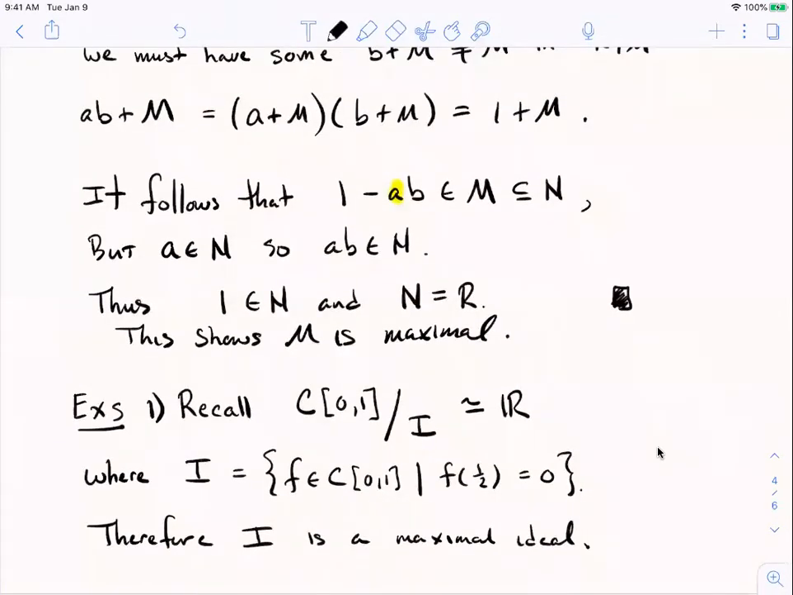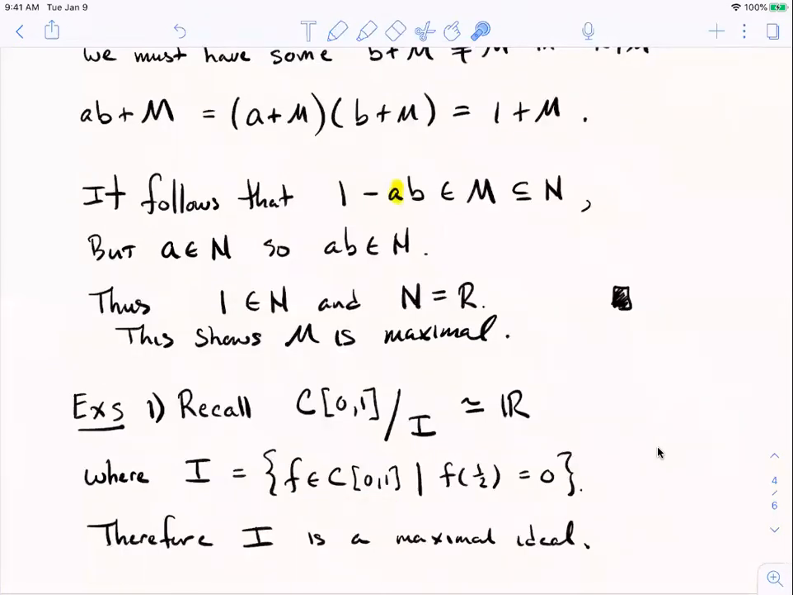You guys remember in class that we showed the ring of continuous functions on the unit interval quotiented by the ideal of functions that vanish at the number 1/2. We showed that that's isomorphic to the field of real numbers with the first homomorphism theorem. Well, if this quotient ring is isomorphic to a field, then that means that that ideal is maximal. So the ideal that consists of all functions that are 0 at 1/2 is a maximal ideal.